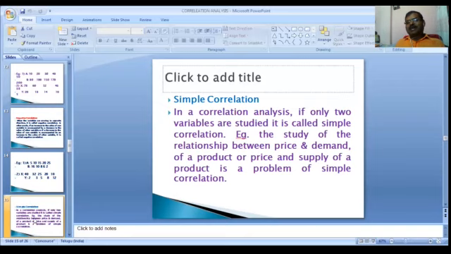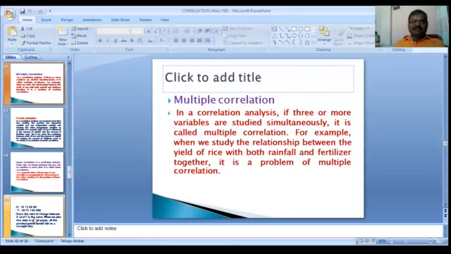What is a simple correlation? In simple correlation, only two variables are studied. It is called simple correlation. What is the multiple correlation?